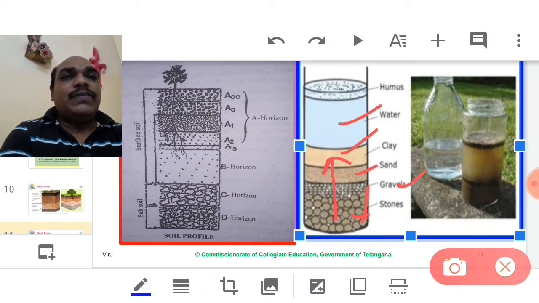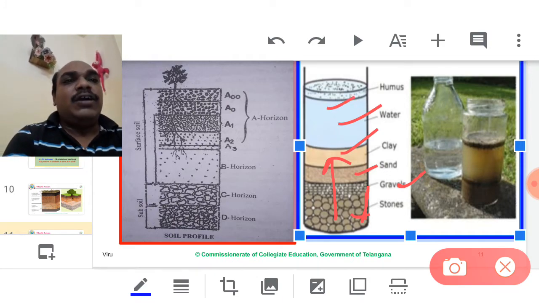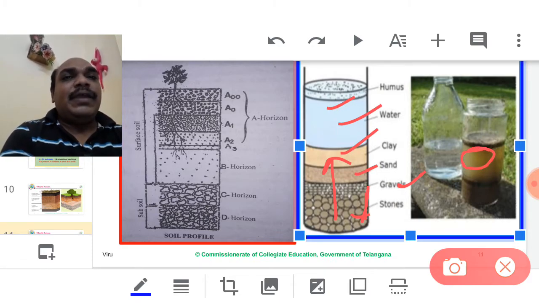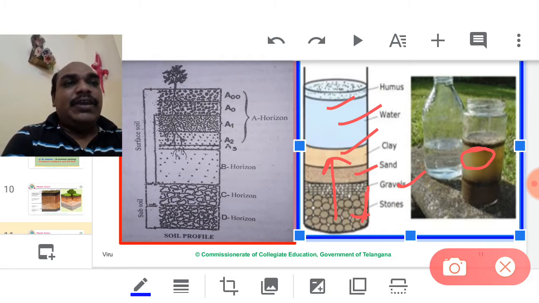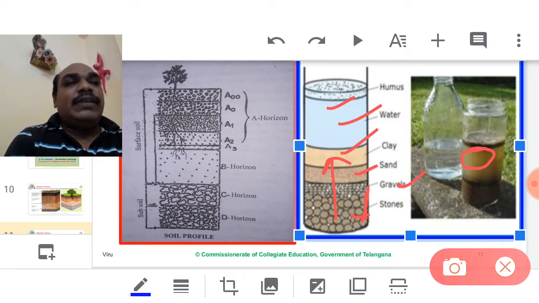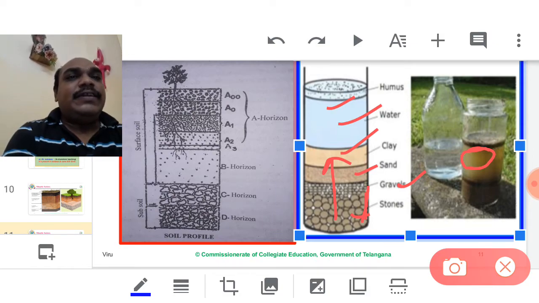Some water remains suspended. That suspension water contains humus, organic matter. If the water has less brown color, that indicates less organic matter. If the water is too dark, the water is rich in organic matter. Based on this simple test, we can easily identify whether our garden soil is rich or not.